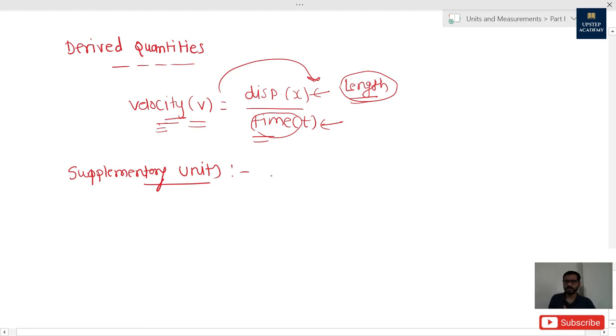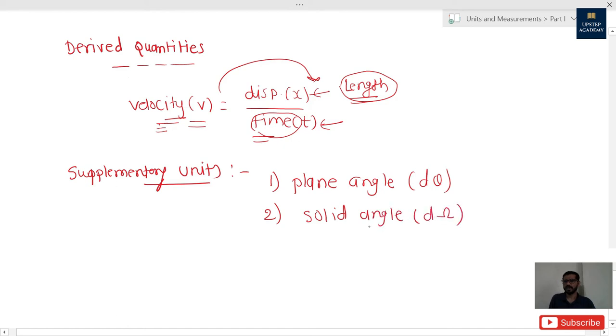Two supplementary units are, one is plane angle, which is shown by symbol d theta, and second is solid angle, which is shown by symbol d omega. So these are two supplementary units provided along with fundamental and derived physical quantities.